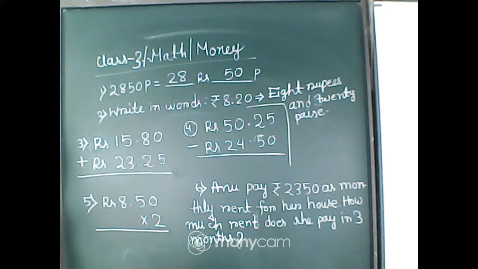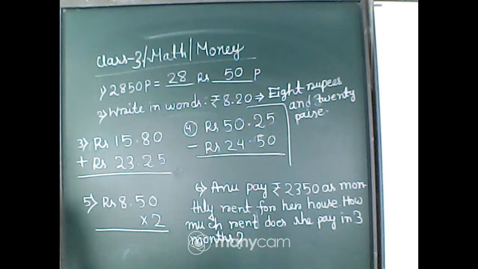Shatik, are you here? Send me the third number answer. What sum did you get after adding rupees 15.80 and rupees 23.25? What answer did you get? Okay, if it is completed, send me the photocopy. And now it's Wahid. Sheikh Wahid has said that it is rupees 39.05.